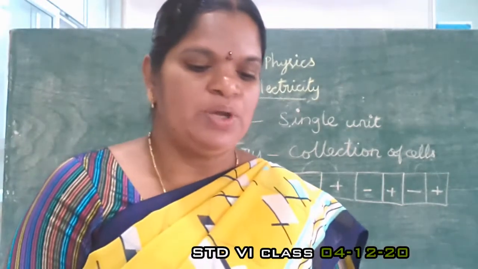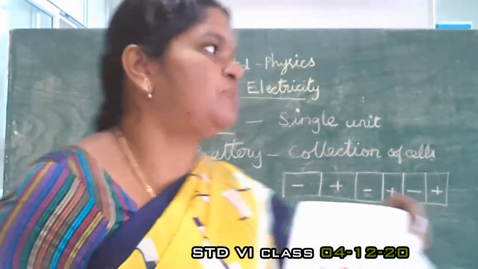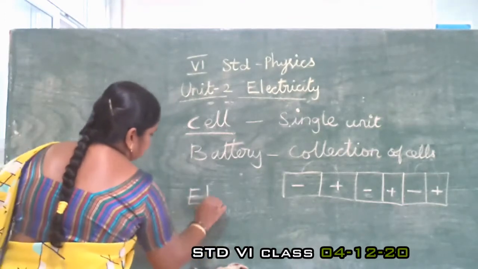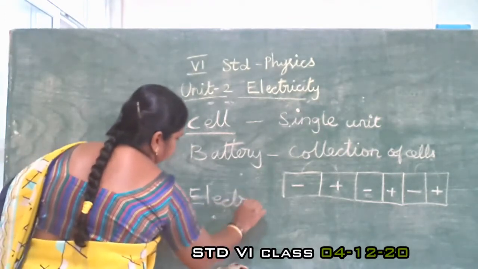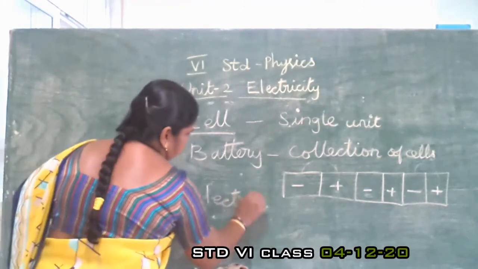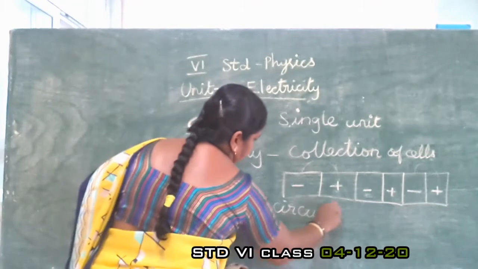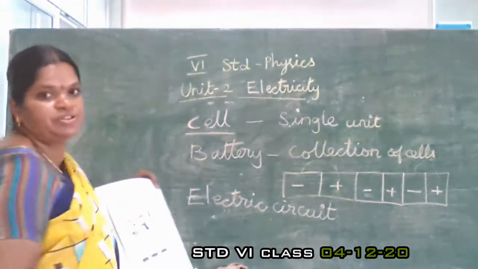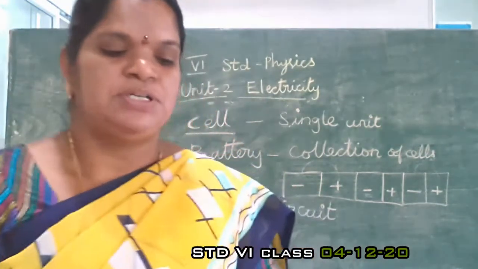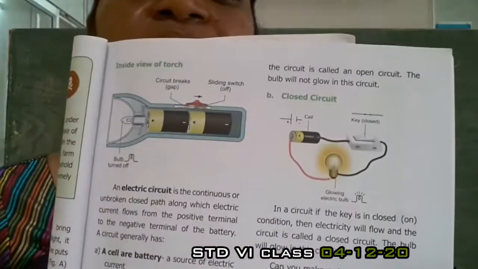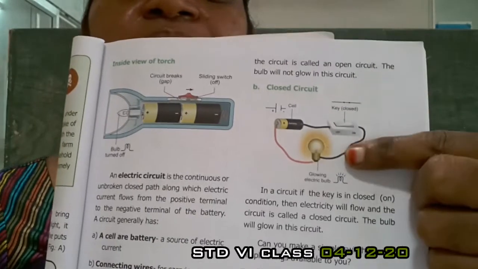Next, another thing is the electric circuit. See, Kanna, here is an electric circuit. See that picture.